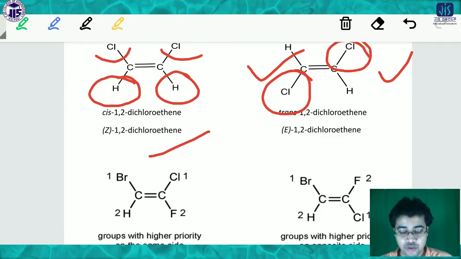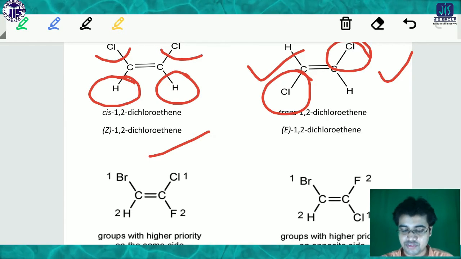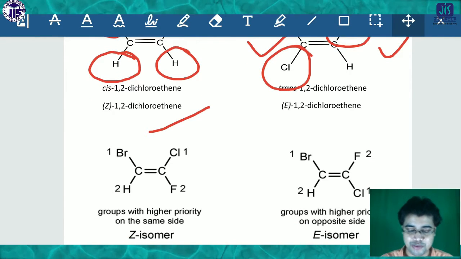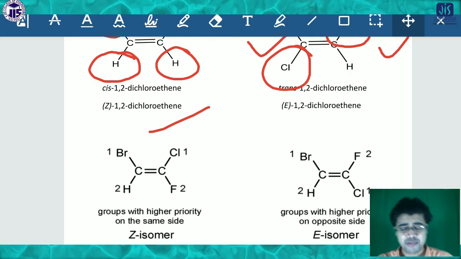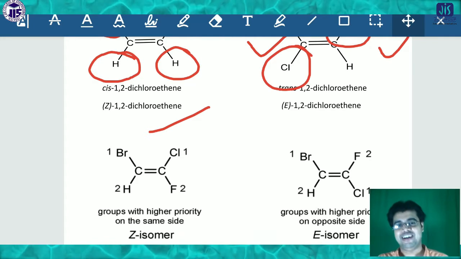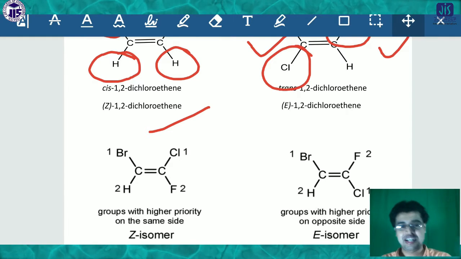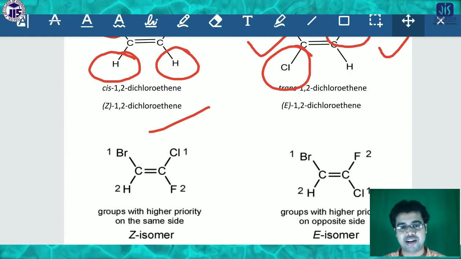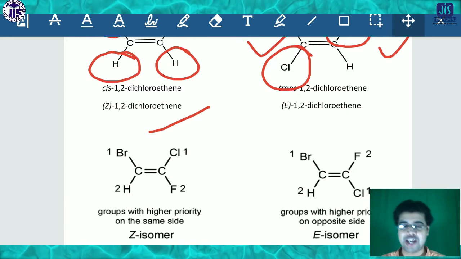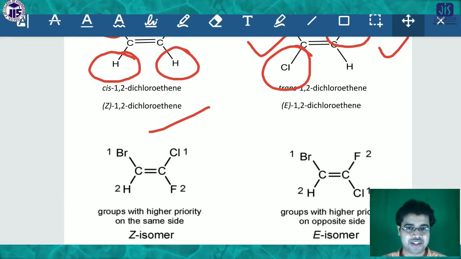Now, I showed you how to differentiate Z and E when different groups are present. Here the example is very simple, because you don't have to break down all the atoms one by one or show the chain of the compound and compare each and every atom.